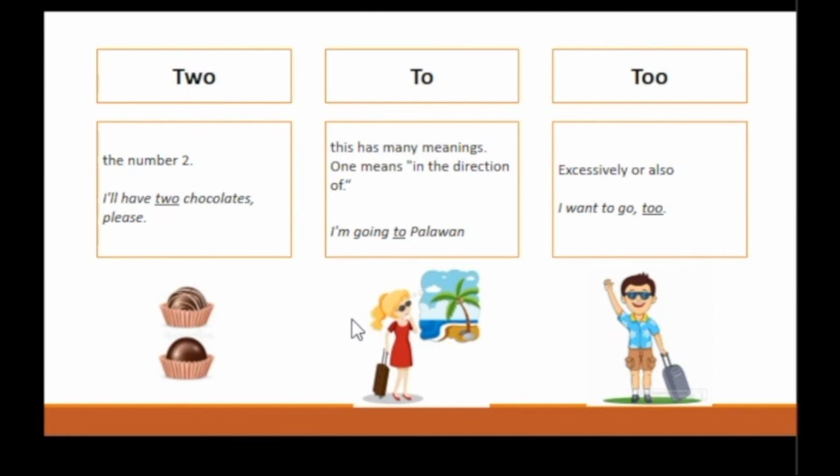You'll often use to when you want to indicate a relationship between words, relationship like possession, attachment, and addition. You get attached to people. You have things that belong to you. To is also used to indicate a range of a period of time, like when you say it will take you 5 to 10 minutes to finish something. Too is an adverb that can mean excessively or also. For example, I want to go too.